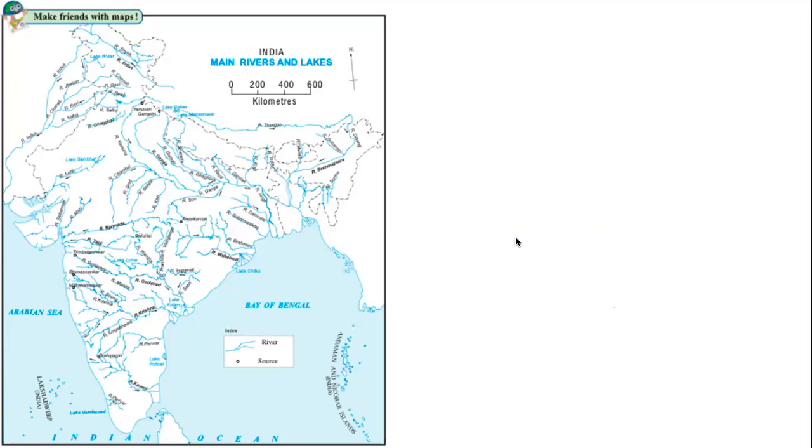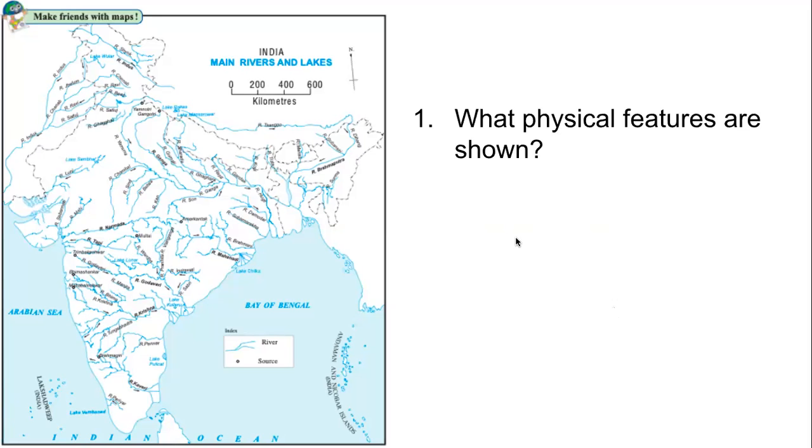Tell me, what do you see? What all different things are shown in this map? I will give you a hint. 3 different things are shown in this map. Look at the map, study the map, and tell me what are those 3 different things. Chand is saying rivers. Nikhil is saying rivers. Yes, that's one. Sources. So, source. No. What kind of source? The source is written in the legend. What kind of sources are shown? Study the map, not the legend.